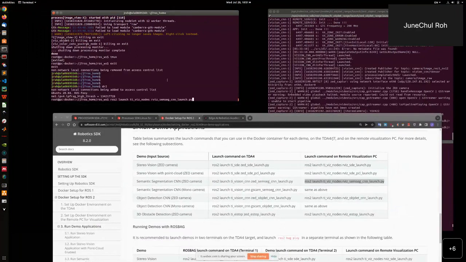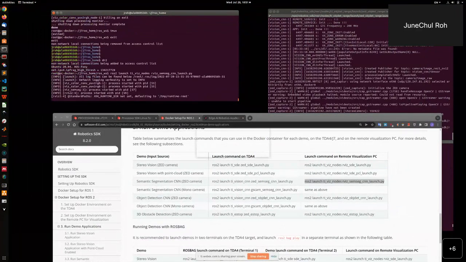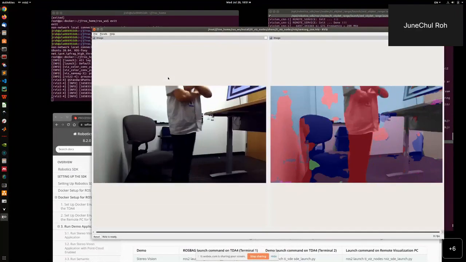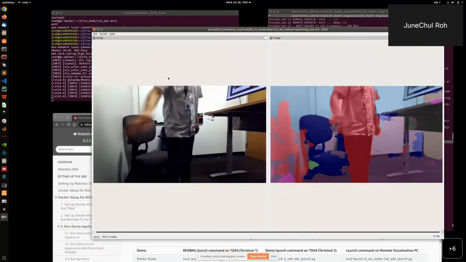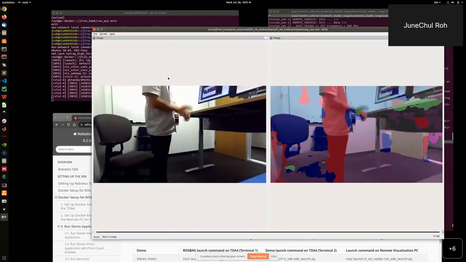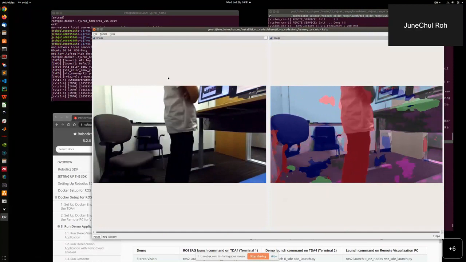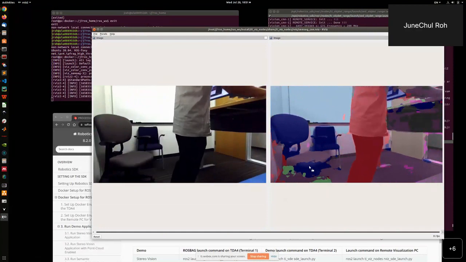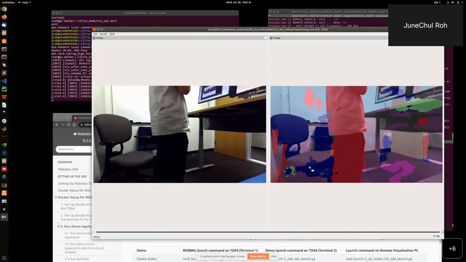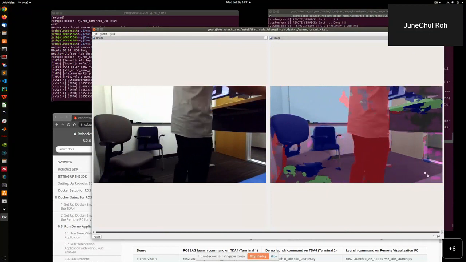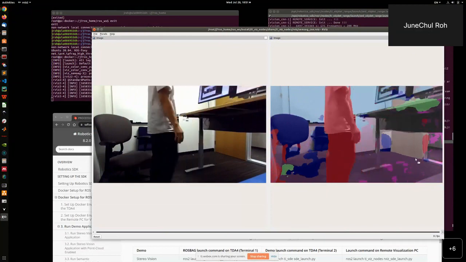This is for visualization of the semantic segmentation. So this model was trained on an outdoor data set. So there's a little bit of error here, but it's reasonably doing well.